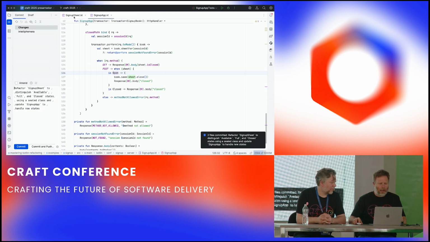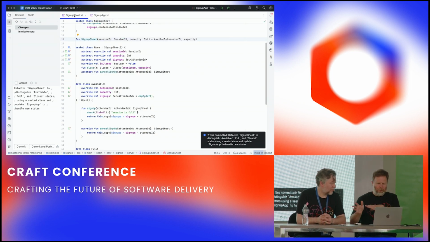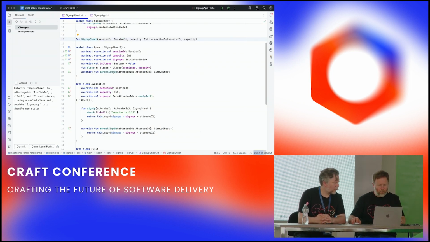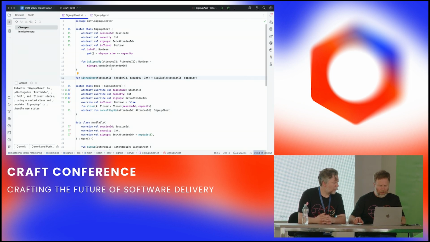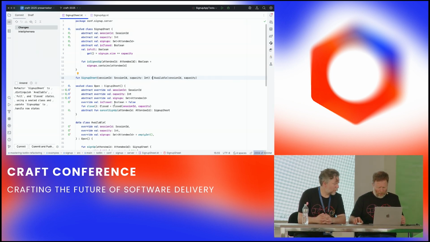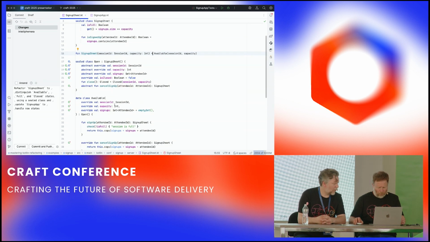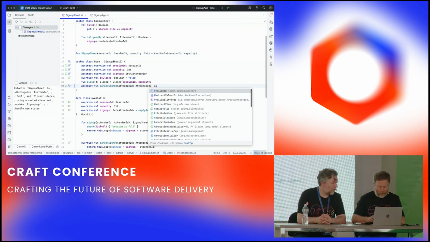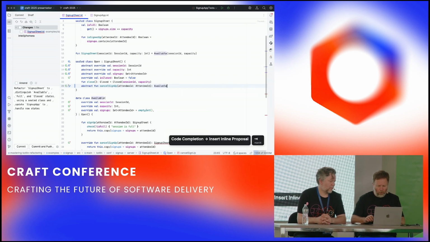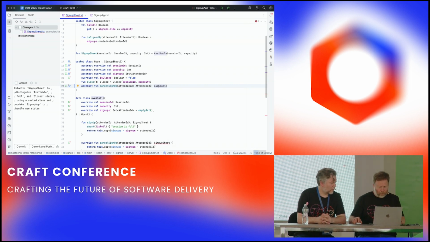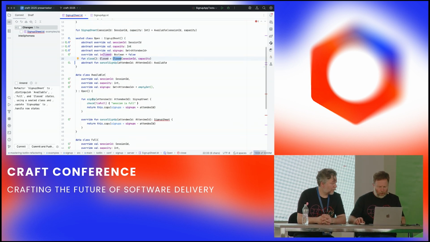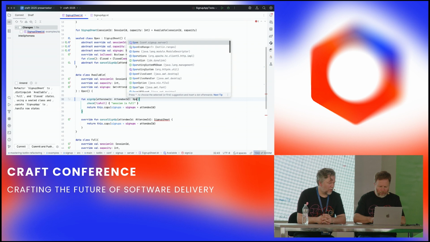Okay. Back to sign-up sheet. So it feels like sign-up app is kind of done, but we need to make these types work now. So in open, these are just sealed classes. That's all fine. I think cancel sign-up should return available, because we're always going to return available from that. Close is always going to return a closed thing. Sign up is going to return an open sign-up sheet.